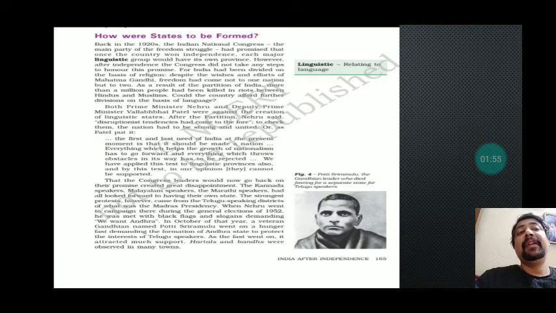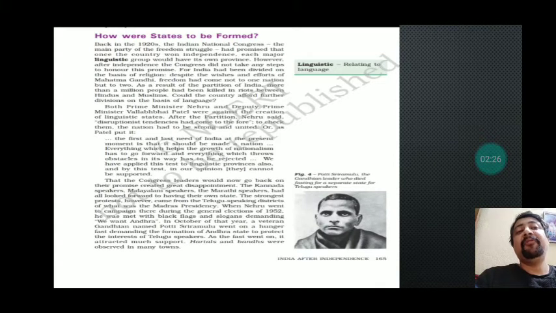However, when India got independence, the Congress did not take any step to honor these promises, for India had been divided on the basis of religion. Despite the wishes and efforts of Mahatma Gandhi, freedom had come not to one nation but to two. Despite opposition from different leaders including Mahatma Gandhi, finally India got divided on religious lines into Pakistan and India. And at the same time, the promises for the formation of linguistic states could not be fulfilled.